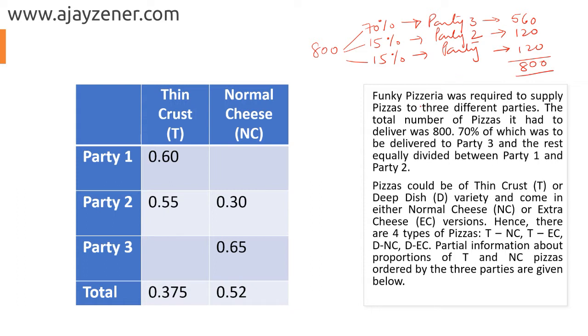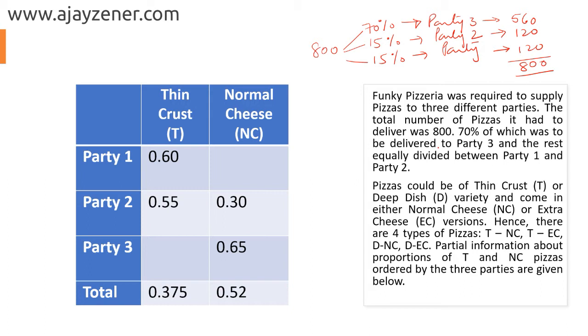Pizzas could be of thin crust or deep dish variety and come in either normal cheese or extra cheese versions. Hence there are 4 types of pizza. So we have thin crust normal cheese, thin crust extra cheese, deep dish normal cheese, and deep dish extra cheese.